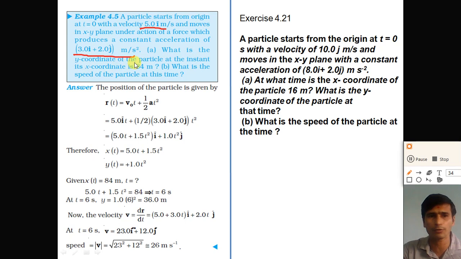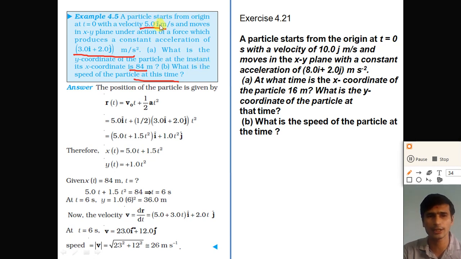What is the y coordinate of the particle at that instant if its x coordinate becomes 84? So if the x coordinate of the particle becomes 84, what will be its y coordinate? Now what is the speed of the particle at that time? We need to calculate the velocity vector and the magnitude of the velocity, that is the speed of the particle at that time. So first of all we need to find at what time the x coordinate becomes 84 and at that time what will be the y coordinate of the particle.